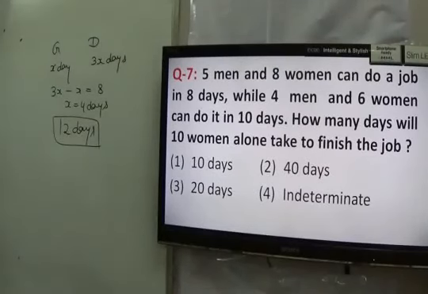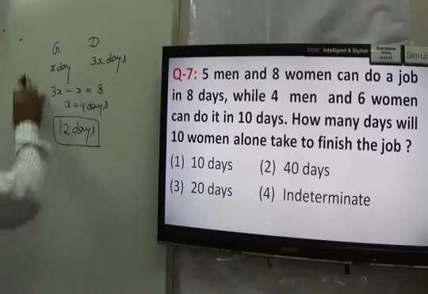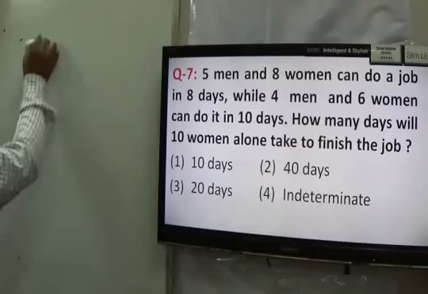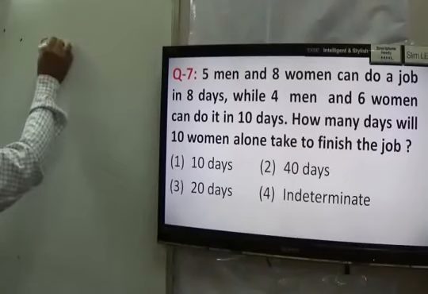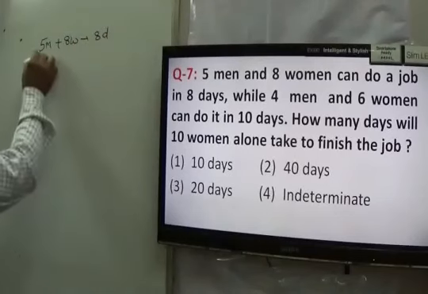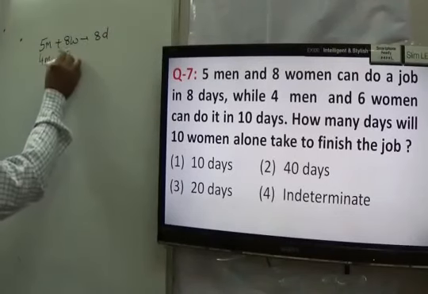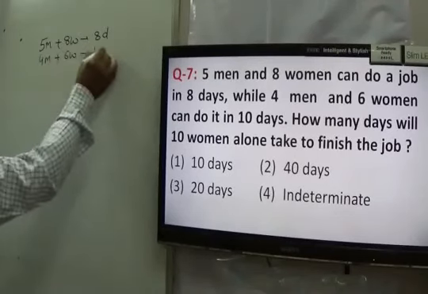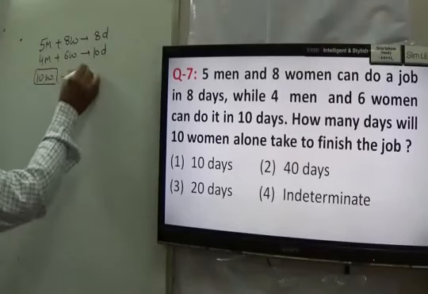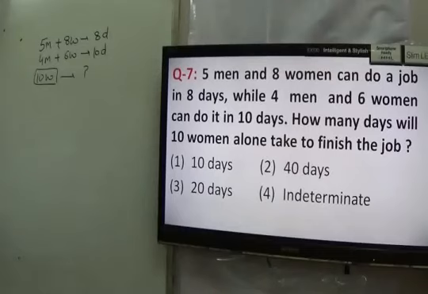Read the next question, question number 7. This is the same type of question that I discussed with you. What is given to you? 5 men and 8 women can do a job in 8 days. Then it is given that 4 men and 6 women can do the same job in 10 days. We have to find the time taken by 10 women to do the work. That's our question, right? First of all, we try to find a relationship between man and woman.